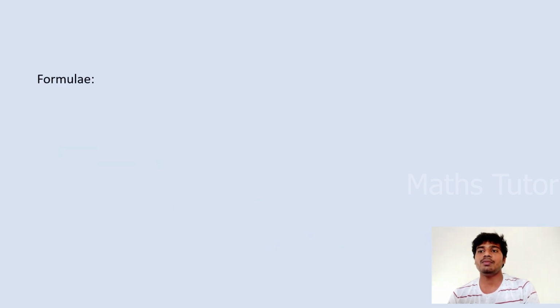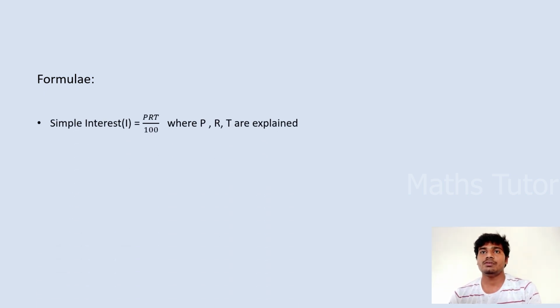And the next one is the formula that we are going to use in simple interest. Do we have to calculate the simple interest for every problem? It depends upon the question. So the simple interest formula is I. We are indicating the simple interest as I. Here the formula is PRT by 100. Whereas PRT, as I have discussed in the previous slide, P is the principal amount, R is the rate of interest, and T is the period of time.